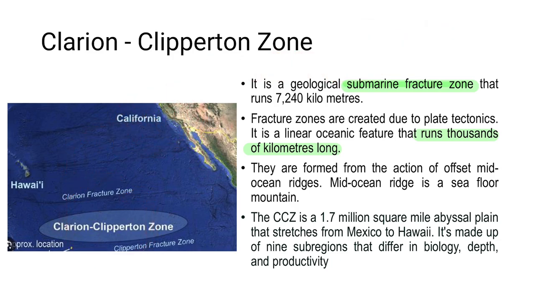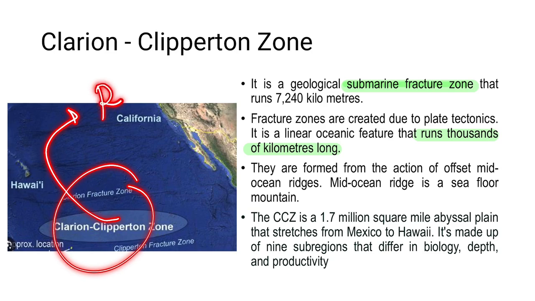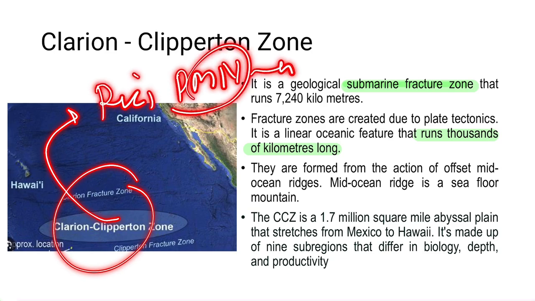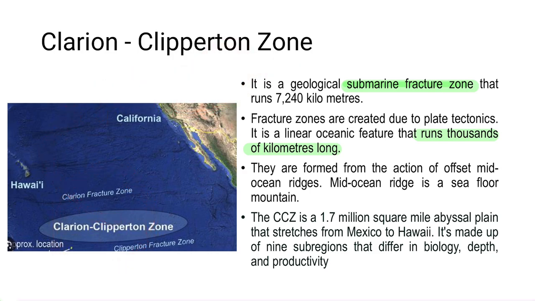Hence various powers and companies around the world are in line for exploration rights in the zone, and this is one of the world's richest PMN mineral zones, right? So remember this zone is very important, and various countries around the world are seeking rights of exploration in this region.